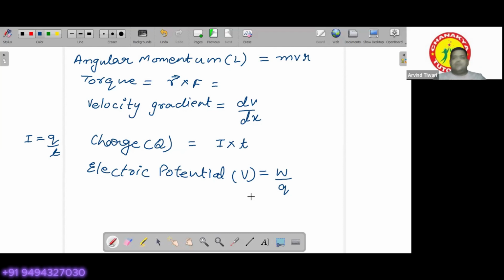Okay, so just check it. Those who have done, they should check it. The first one you should get is M0 L0 T minus 1. For this, you will be getting M0 L2 T minus 2.